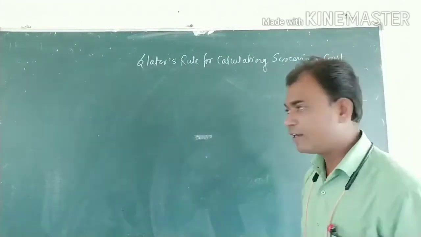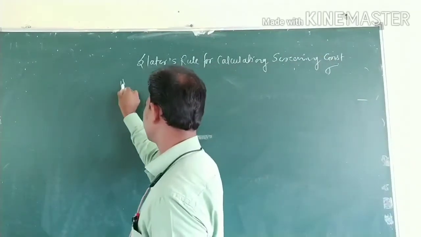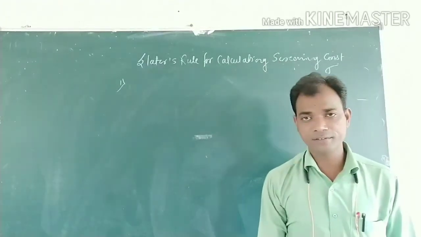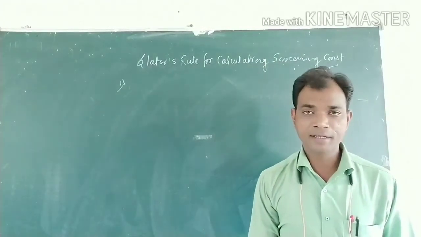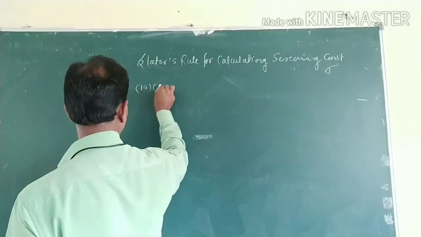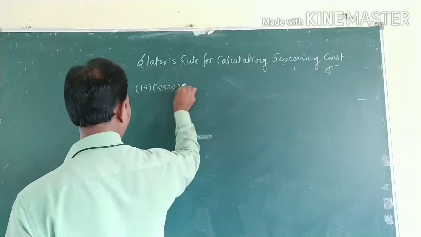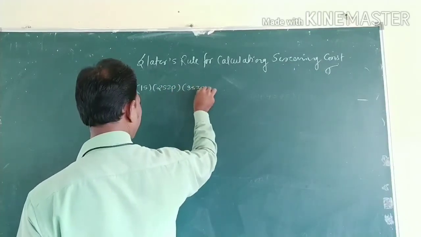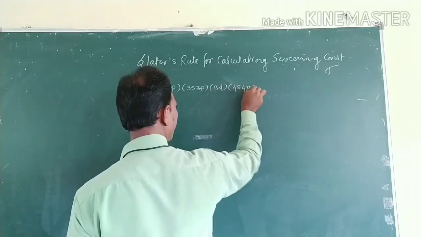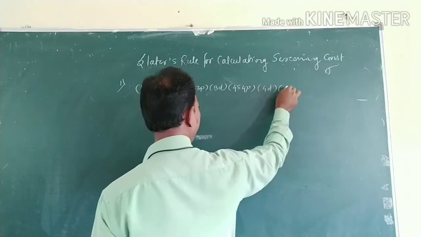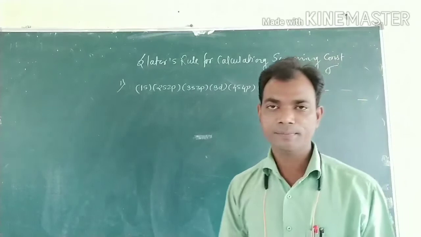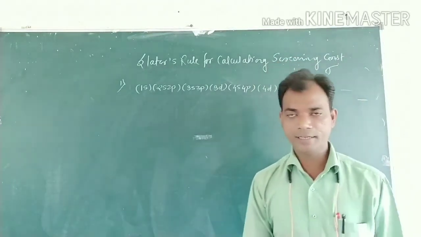The first rule stated by Slater is to write down the electronic configuration of an element in that manner: 1s, and grouping 2s 2p, then 3s 3p, then 3d, then 4s 4p, then 4d and 4f and so on. It is the first rule stated by Slater.